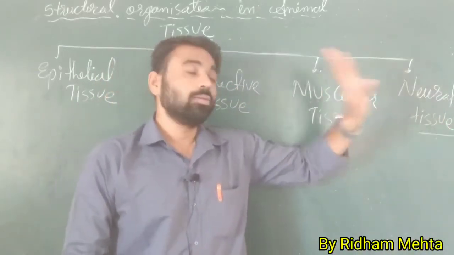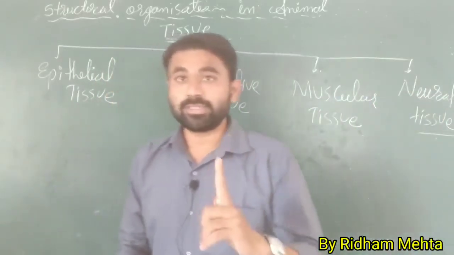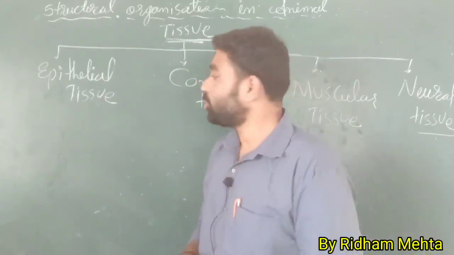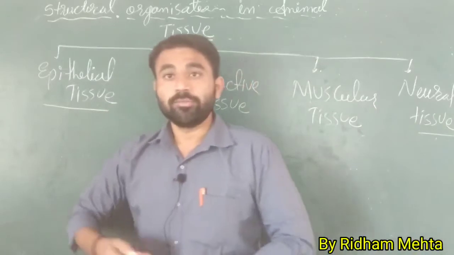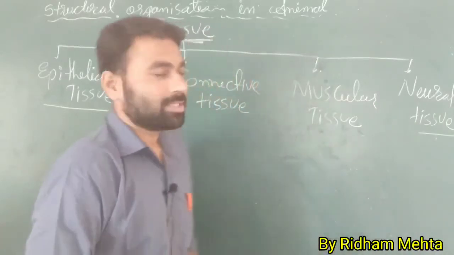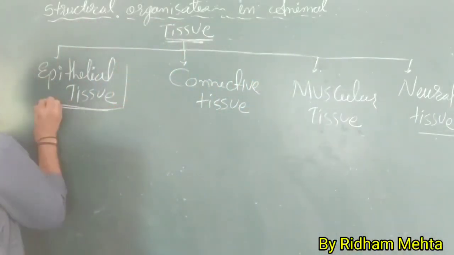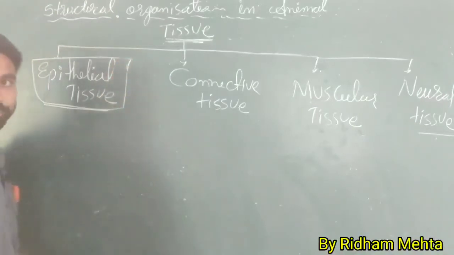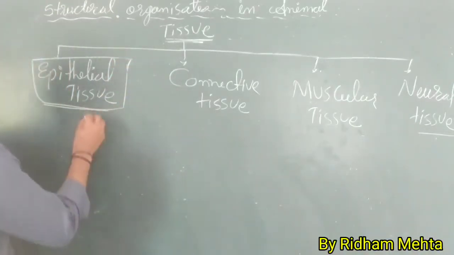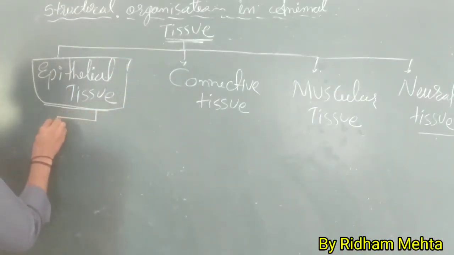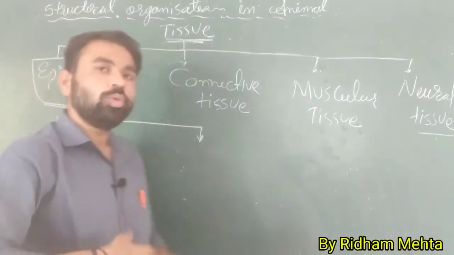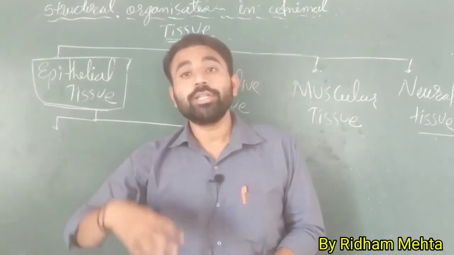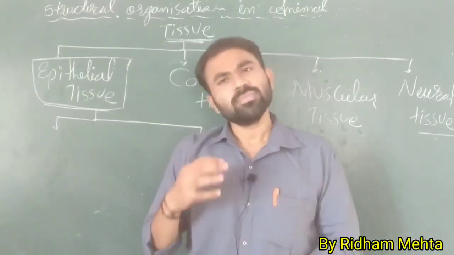Now we start with the first tissue, epithelial tissue. The first tissue we are going to discuss today is the epithelial tissue. Epithelial tissue is divided into two different divisions according to the layer.